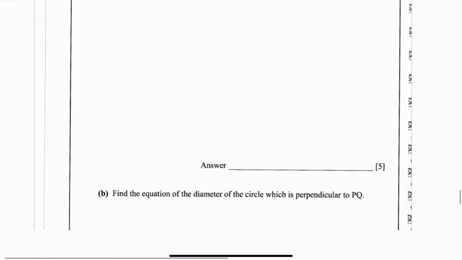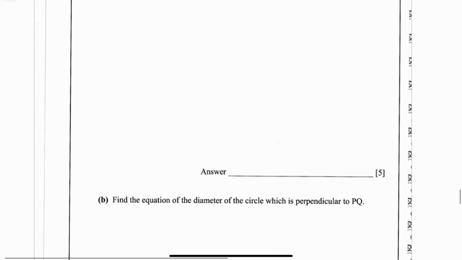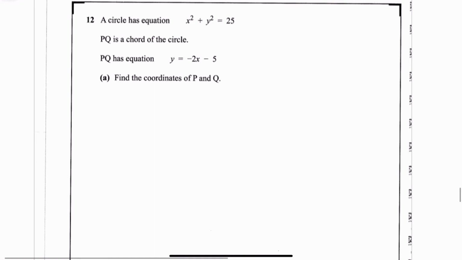Okay, last question I think on this paper is indeed. It says a circle has equation x squared plus y squared equals 25. So first of all, that's a circle, center at the origin, radius 5, but I don't think that's going to be important. PQ is a chord of a circle. PQ has the equation, this thing. Find the coordinates of P and Q.